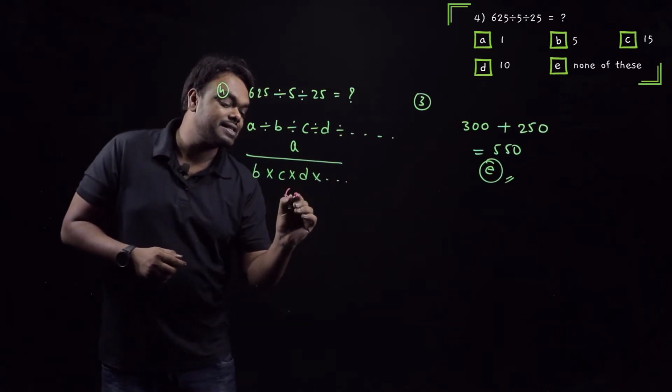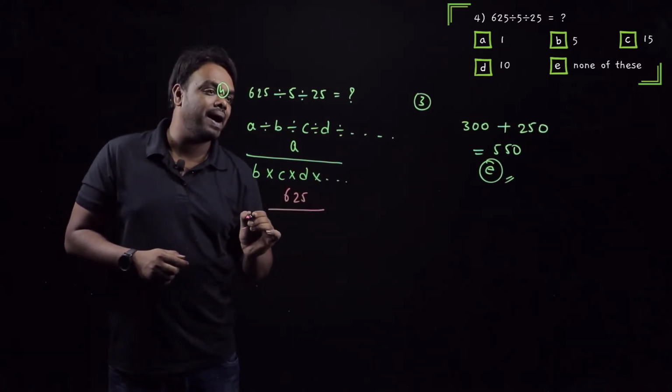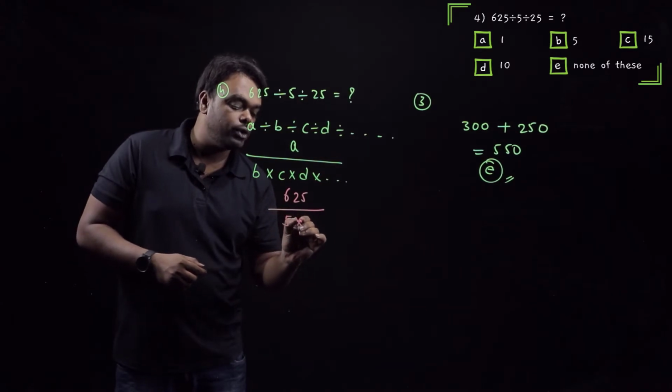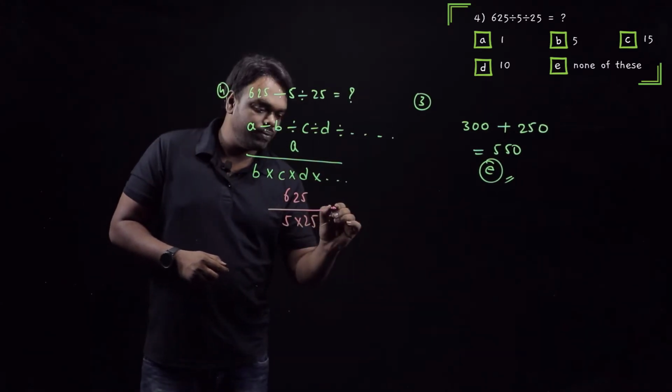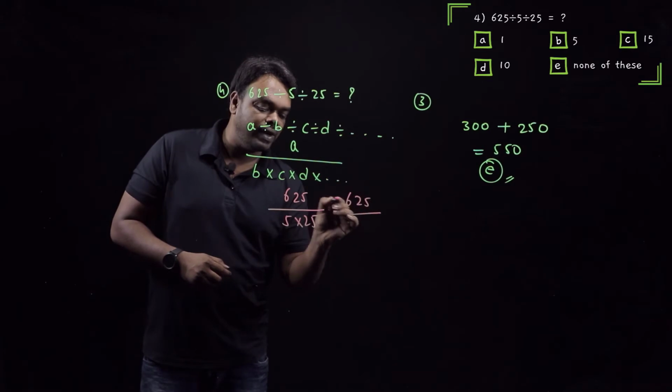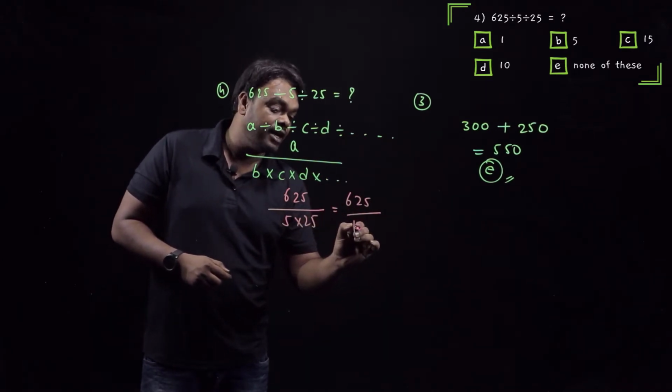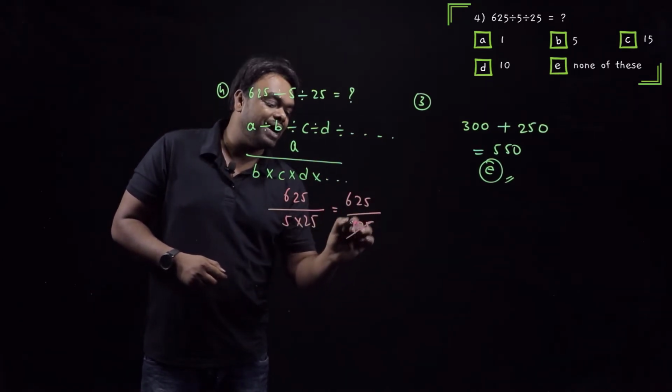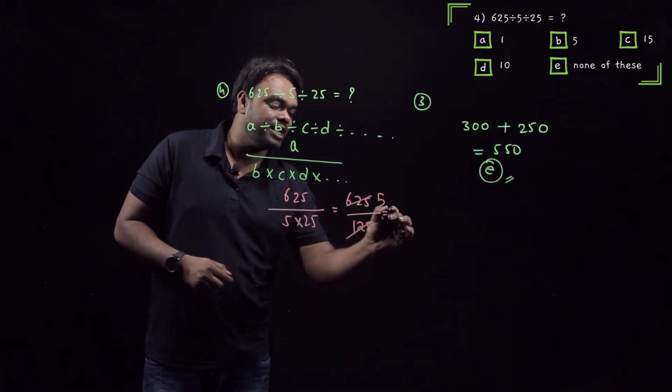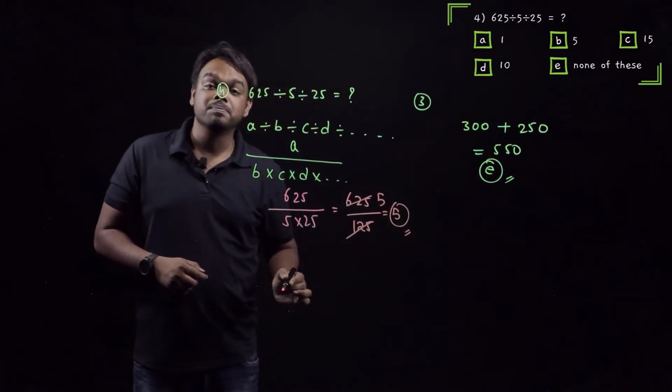So that is 625 divided by, what do we have? 5 into 25. So 625 divided by 25 into 5 is 125. 125 into 5 itself is 625. So what is my answer? 5.